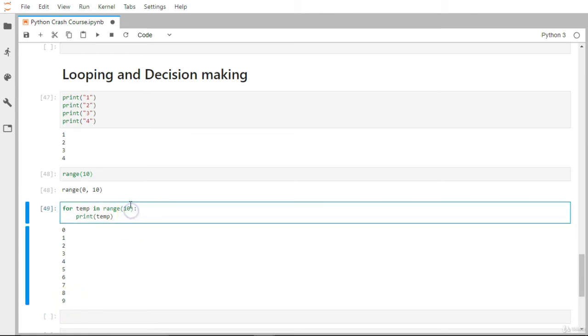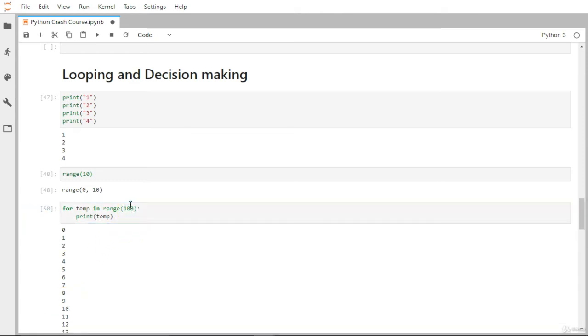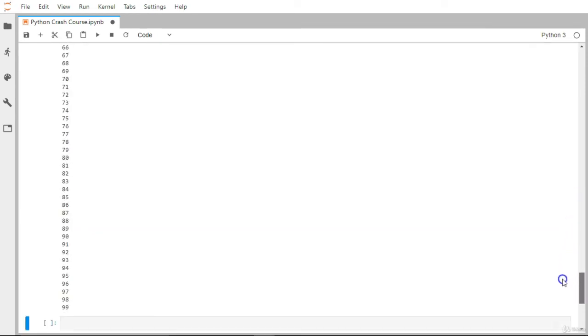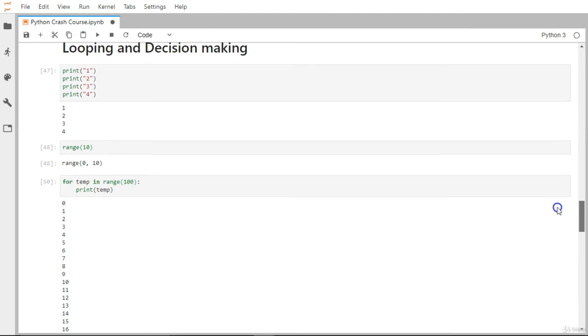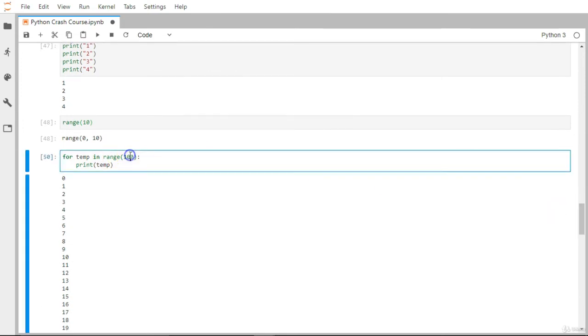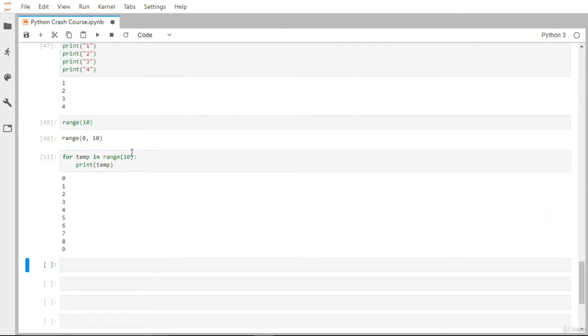Let's say I want to display from 0 to 100. You can see that with just a couple of characters changed, it starts working. This is the power of the looping mechanism available in any programming language, because you can iterate over every single object or value available in a particular object, or any iterator.